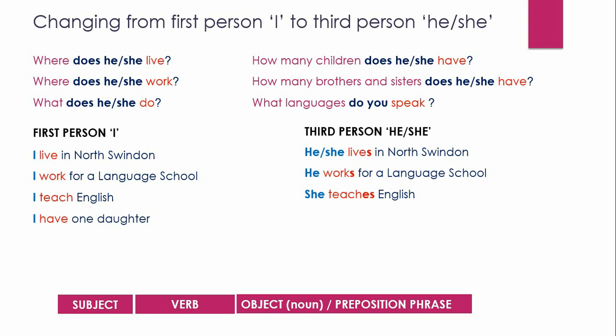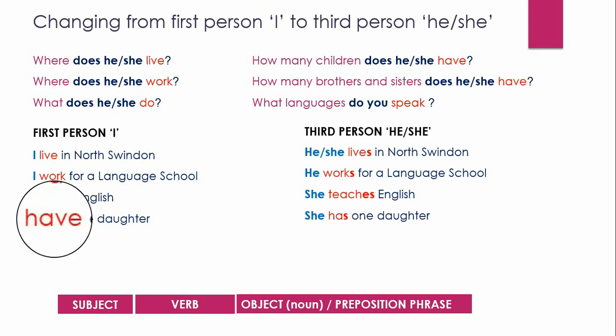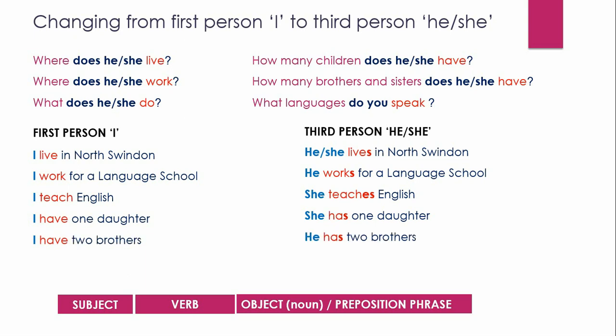I have one daughter. She has one daughter. Have changes to has in the third person. I have 2 brothers. He has 2 brothers. I speak English and Spanish. She speaks English and Spanish.